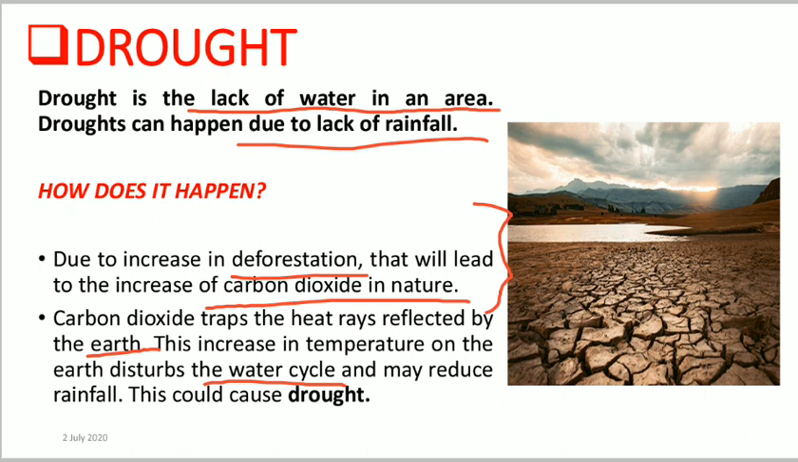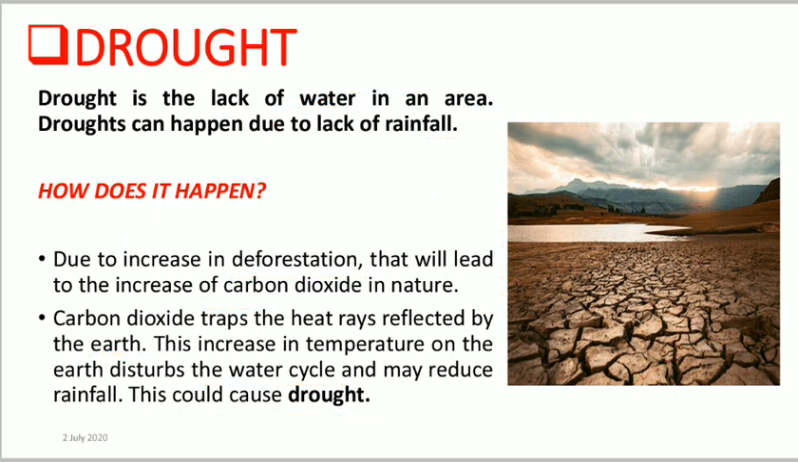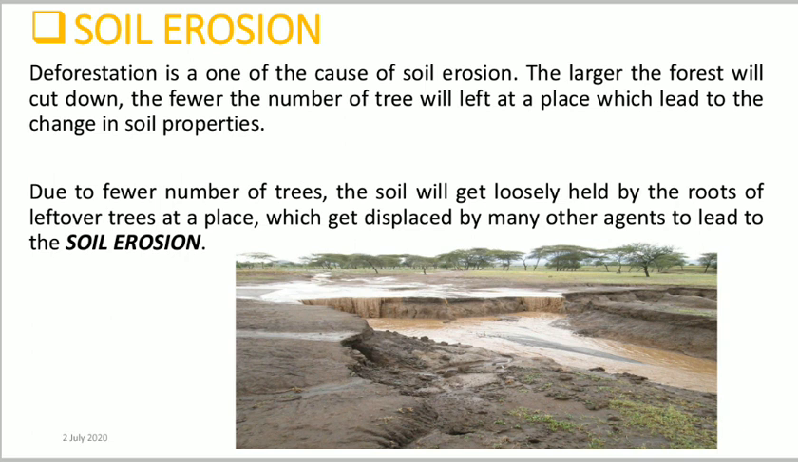Obviously, if the temperature of the earth increases, that will disturb the water cycle, and that may reduce rain. Because of the lack of rain, that may cause drought. Here we have seen the picture of the drought, isn't it? Now, about the soil erosion.